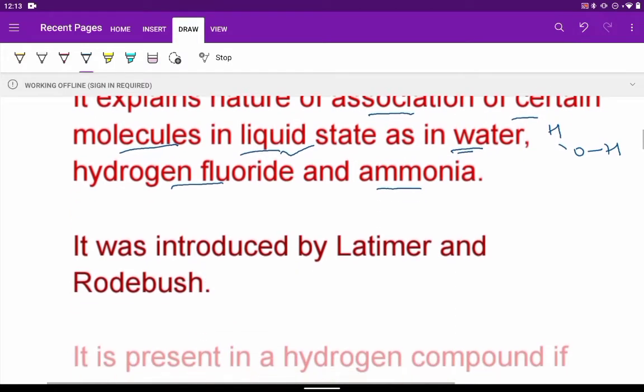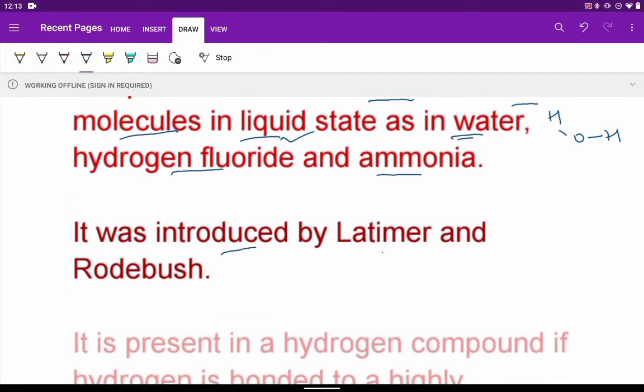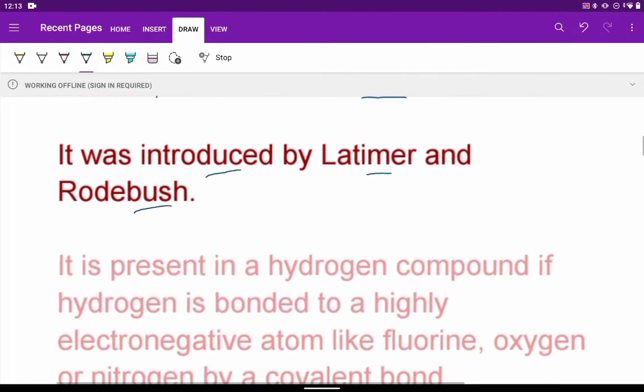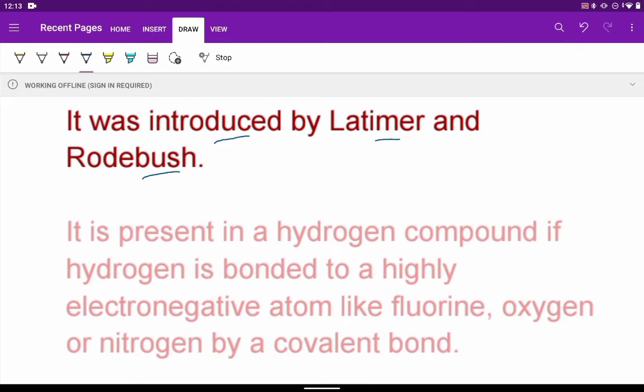This concept of hydrogen bonding was introduced by Latimer and Rodbush. Hydrogen bonding is present in a variety of hydrogen compounds, that is the compounds in which hydrogen is bonded to any other highly electronegative atom. The electronegative atom may be fluorine or oxygen or nitrogen.